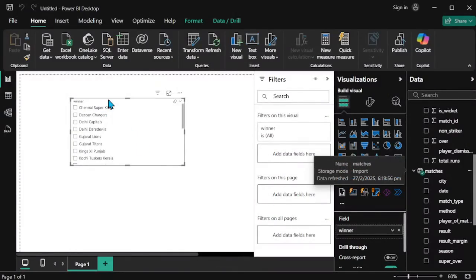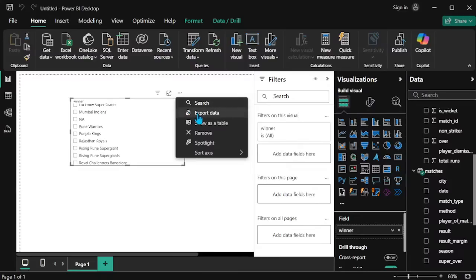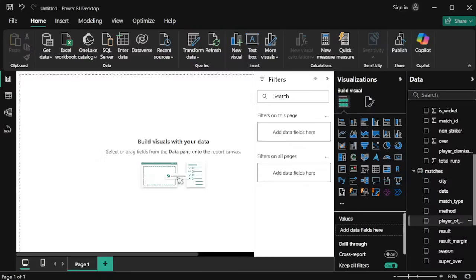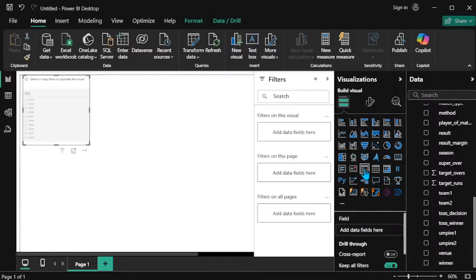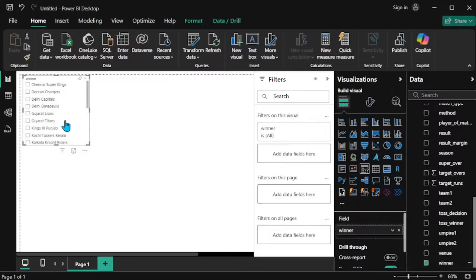Okay, fine. So I will remove this plot and import my winner field again, because I have removed the error, right? So again I give the winner to my slicer. Where is the slicer? Yeah. Select the slicer and pass my value, that is winner. So now the NA is not there.